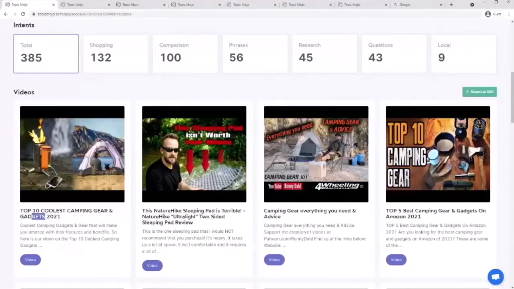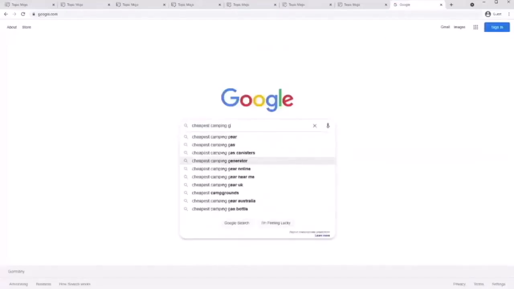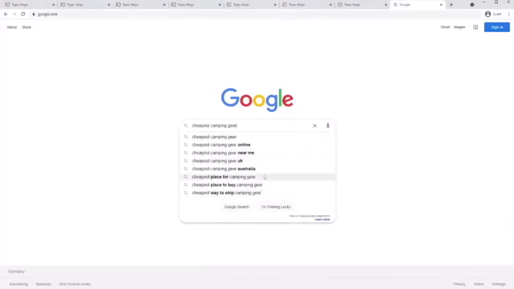That's a really good question. We don't use any API. We built the system ourselves. And basically, our system goes to Google, types in this keyword, like cheapest camping gear. And then we take in all the auto-suggest and put it into our system. And we do it fresh every time.